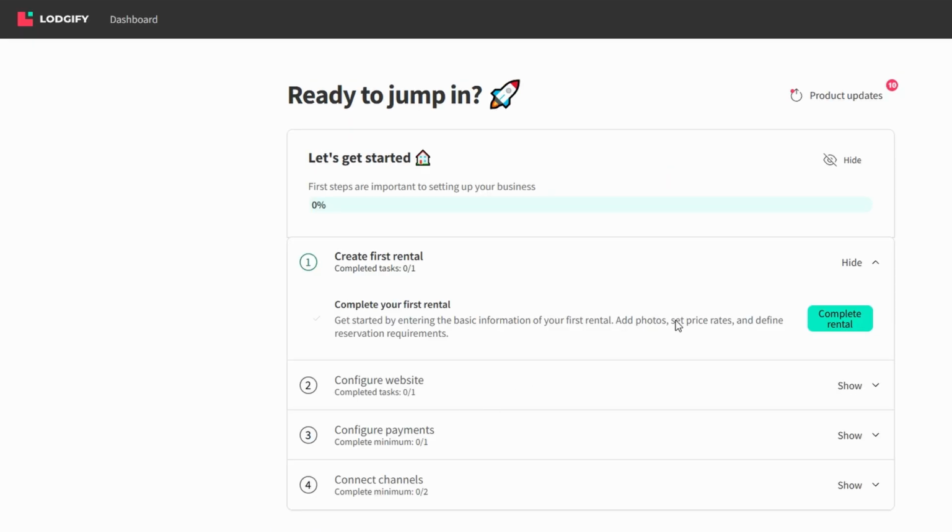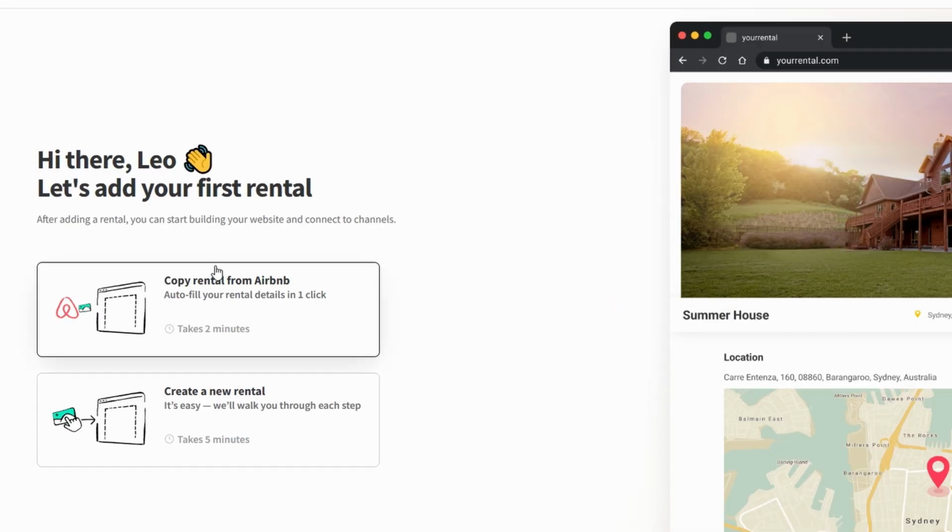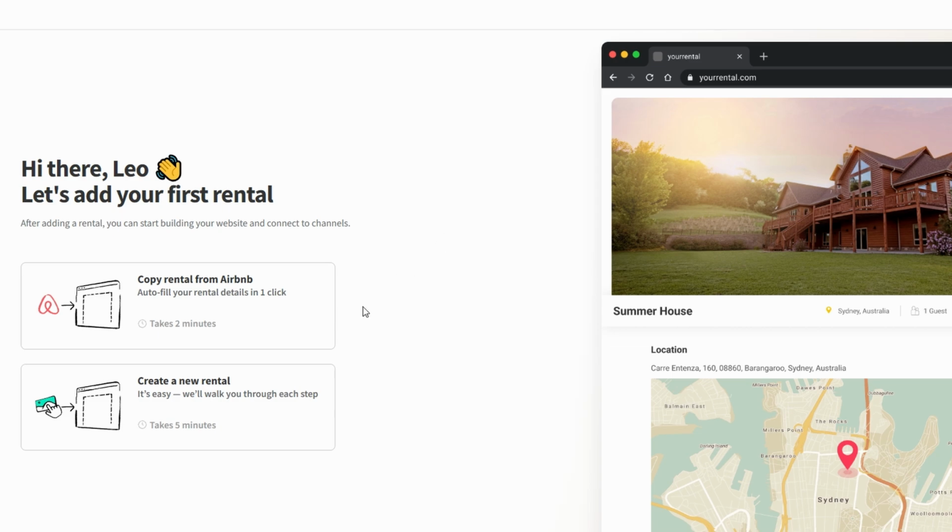You'll notice there's a complete rental button right on the dashboard. Click it, and now you've got two choices: either copy a rental from Airbnb or start fresh by creating a new one. For this tutorial, we'll go with the second option and build a rental from scratch.